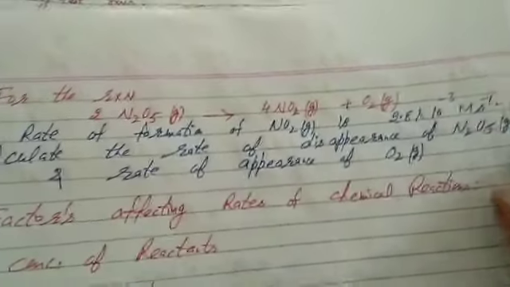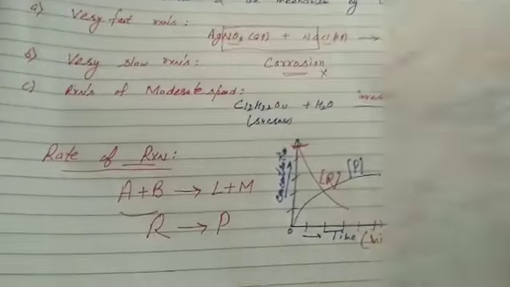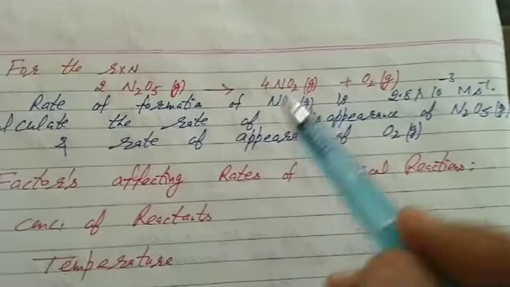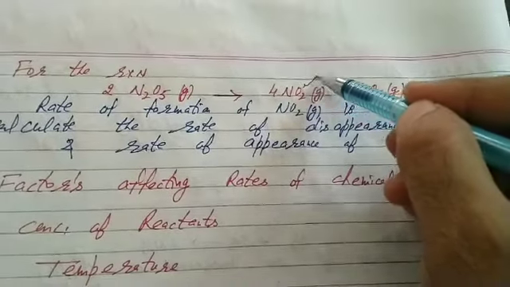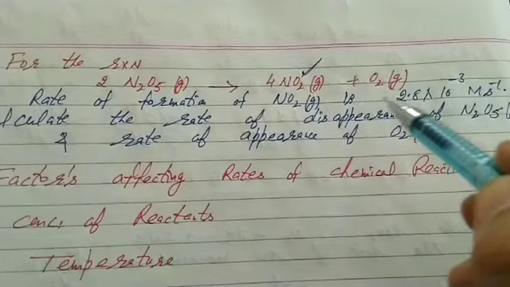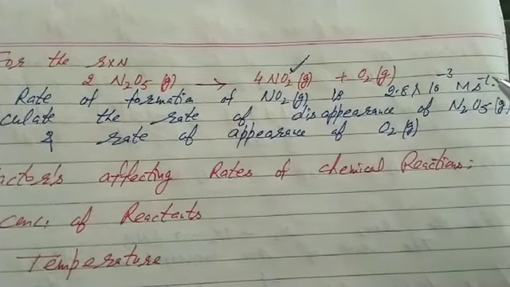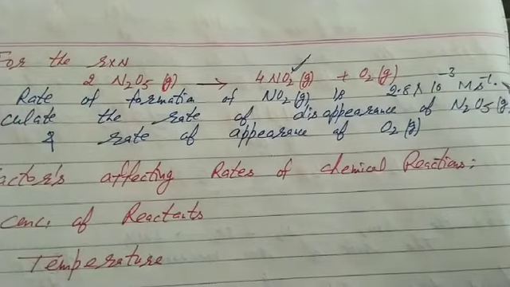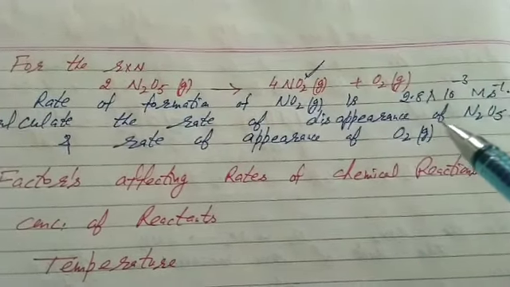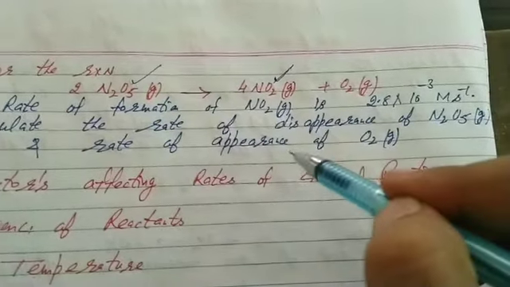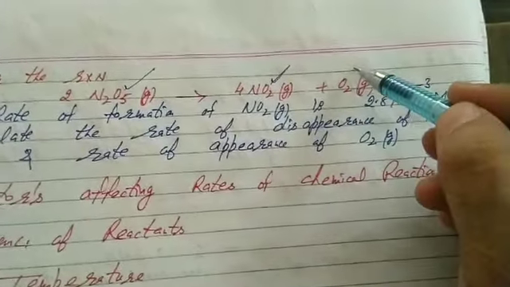After this there are some more questions related to the same. For the reaction, that's the reaction given. The rate of formation of NO2, students, is given in the question. The rate of formation of NO2 is 2.8 × 10^-3 M per second, mole per liter. Calculate the rate of disappearance of N2O5 and the rate of appearance of O2. This we have to find.